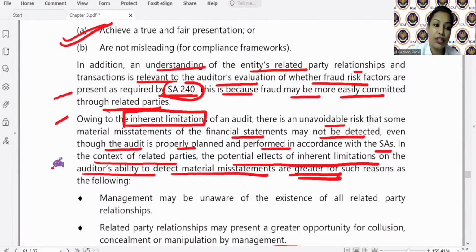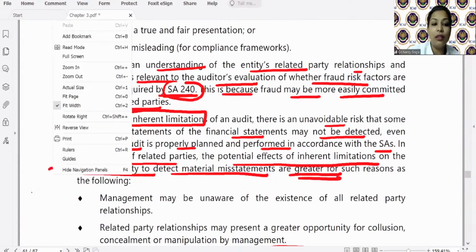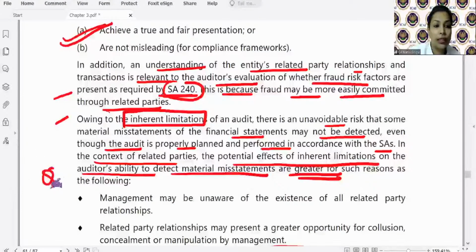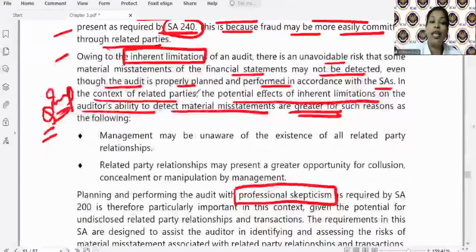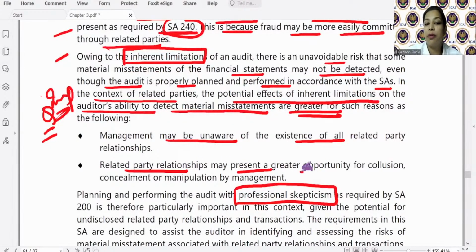So you may get a question: why is the potential effect of inherent limitations on the auditor's ability to detect material misstatement greater? What is the reason? That management may be unaware of the existence of all related party relationships. Related party relationships present greater opportunity for collusion, concealment or manipulation by management.